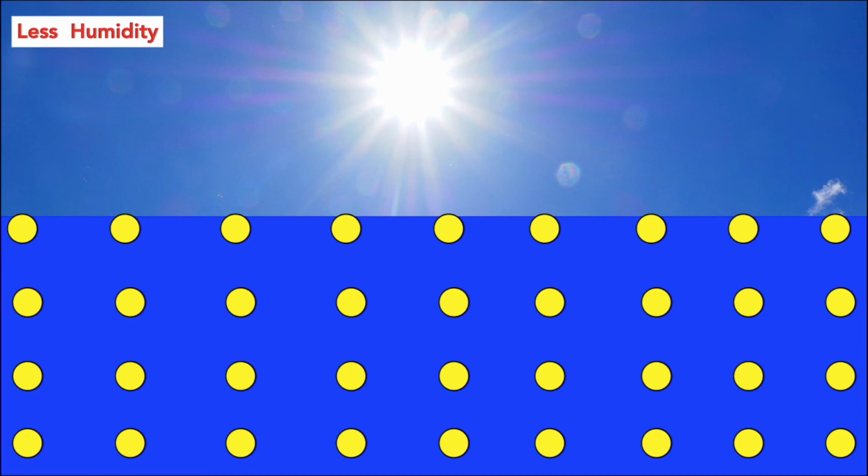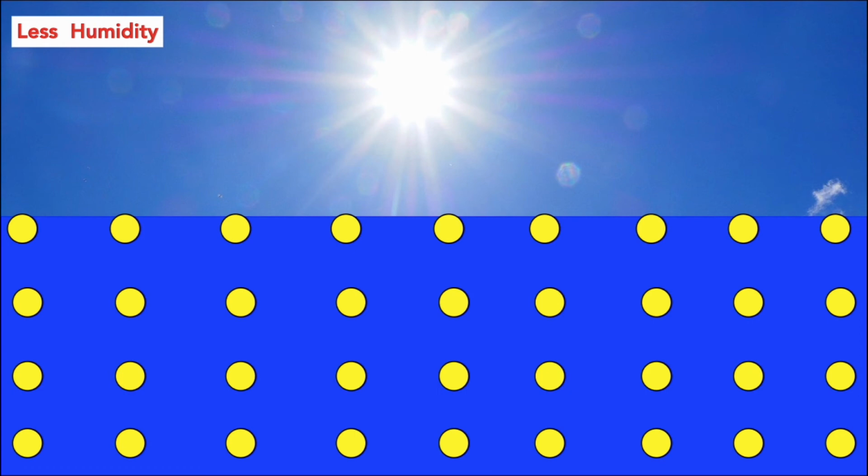So we are going to connect humidity with diffusion. What is diffusion? Diffusion is the flow of particles from higher concentration to lower concentration. So let us observe the liquid. This blue color is liquid.